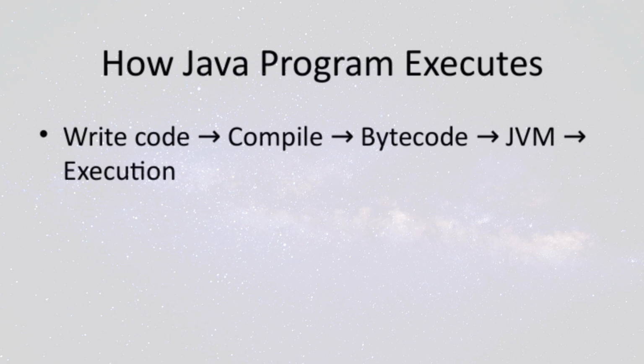Next, the bytecode is sent to the Java Virtual Machine, or JVM. The JVM acts as a bridge, interpreting or just-in-time compiling the bytecode into machine language that your specific hardware can understand. Finally, the JVM executes this machine code, allowing your program to run smoothly on any device that has a compatible JVM. This process highlights Java's core strength, its portability, by separating the compilation from execution.